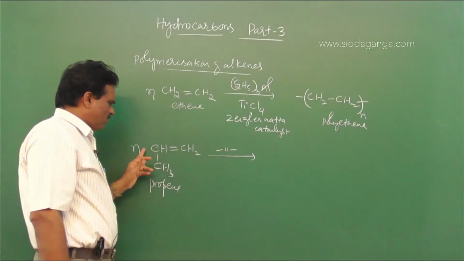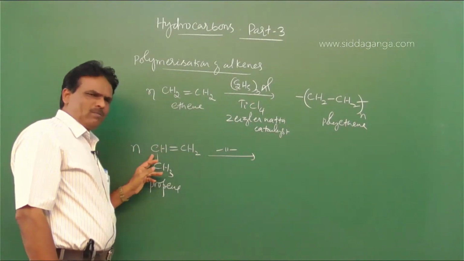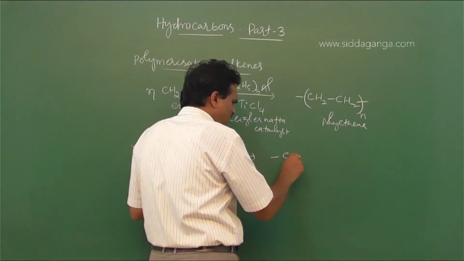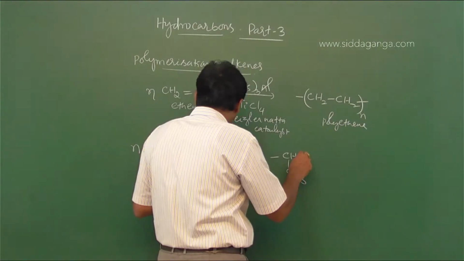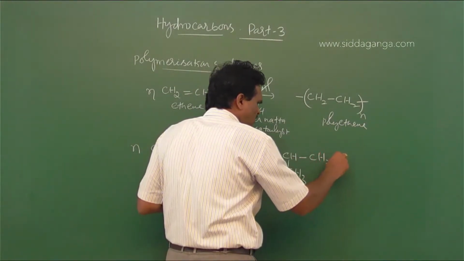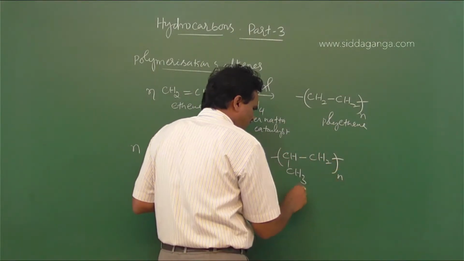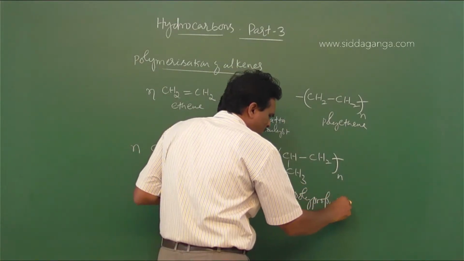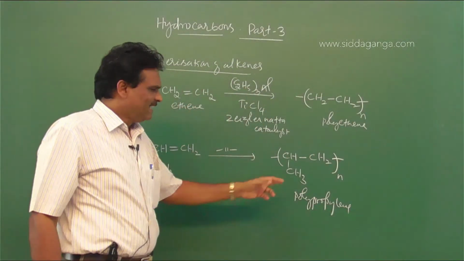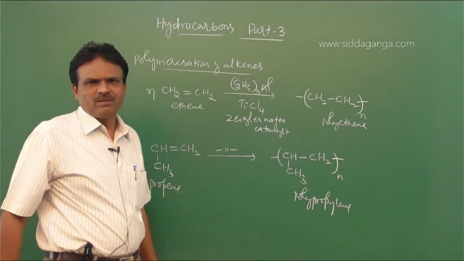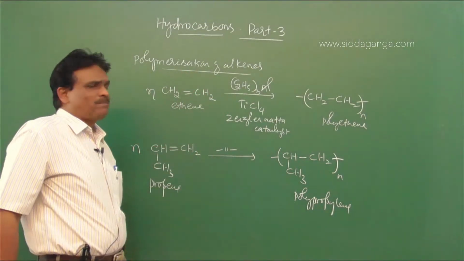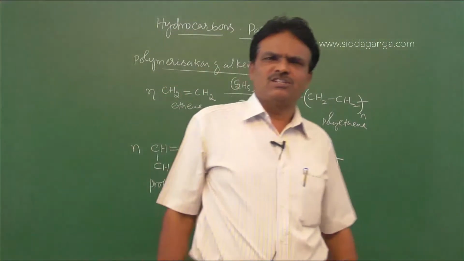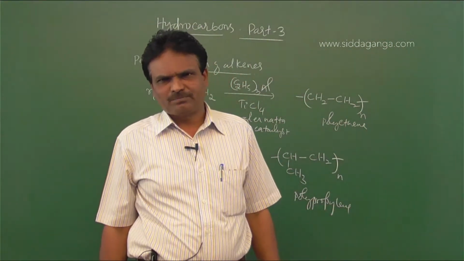A large number of propylene or propene molecules undergoes addition polymerization to form CH3, single bond CH2 N times. So this is called polypropene or polypropylene. Polypropylene, it is also a polymer. So this is another property of alkenes. When alkenes are subjected to polymerization, we get polymers.